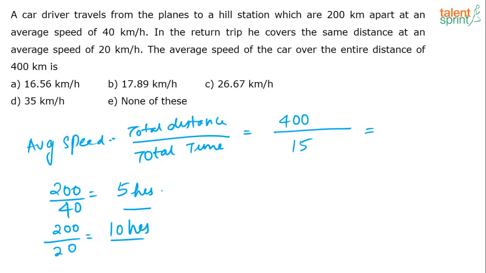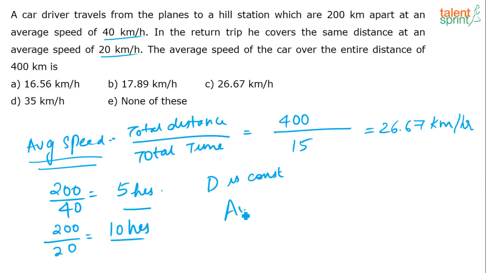Yeah. So this is 5 hours and 10 hours, so here it will be 400 by 15, that is 26.67 kilometers per hour. Now, this was what I was saying in the beginning of the session. In this question, there is a formula you can use when you calculate average speed and the distance traveled in the intervals is the same. If the distance is constant in all the intervals, we can directly say that the average speed is equal to 2 S1 S2 divided by S1 plus S2.